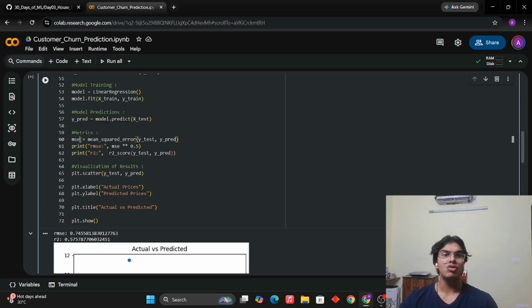Number one is the mean square error metric, and number two is the R2 score metric. We have used mean square error here, but mean square error has its cons. Let me explain. Mean square error, like I explained, is nothing but the summation of the squared difference between the calculated values and the predicted values.